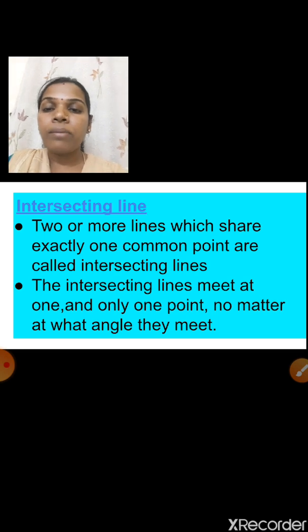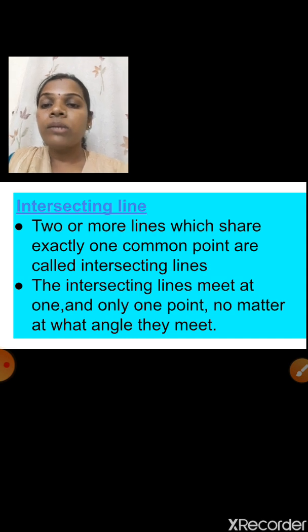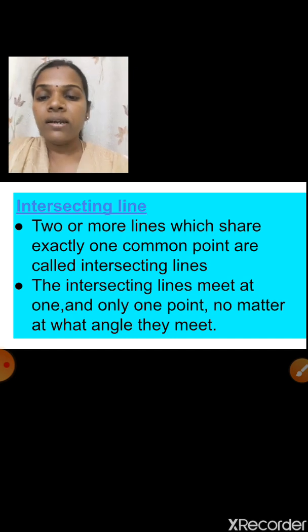If the angle between the two lines is 20 degrees, or 40, 50, or 60 degrees, whatever it is, we say the two lines are intersecting lines.